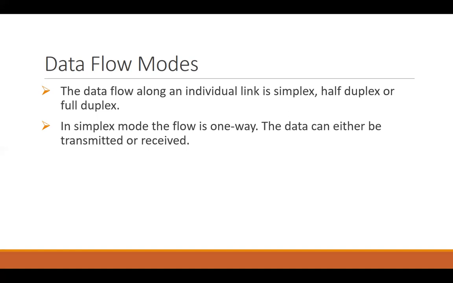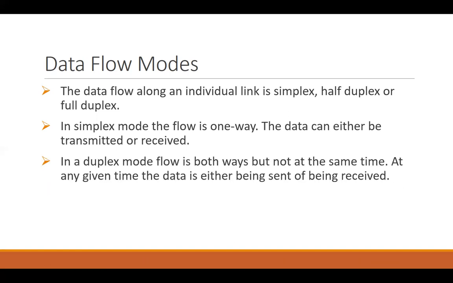Then you have the duplex mode. The transmission is both way, means the data can be sent or received, but not at the same time. You have seen people talking on walkie-talkies. Maybe you have used one. Once somebody holds down the button, grabs the channel, they can speak, and then they say over, means they are releasing the channel, and now the other person can speak. So the data is being sent and being received, but not at the same time.